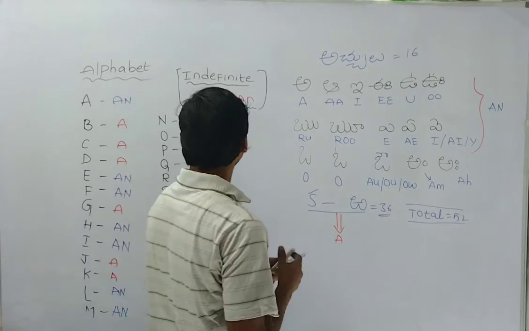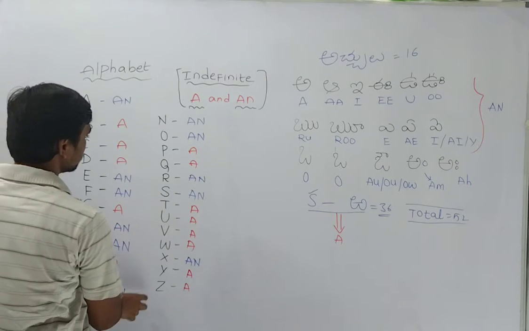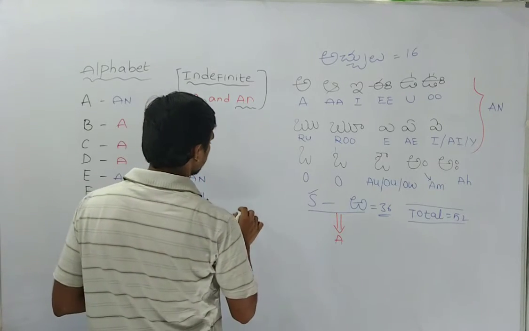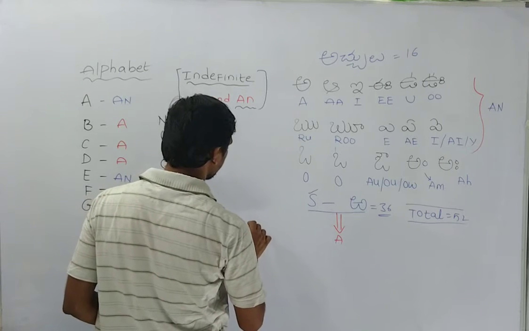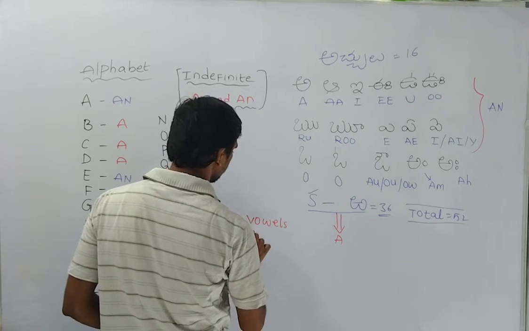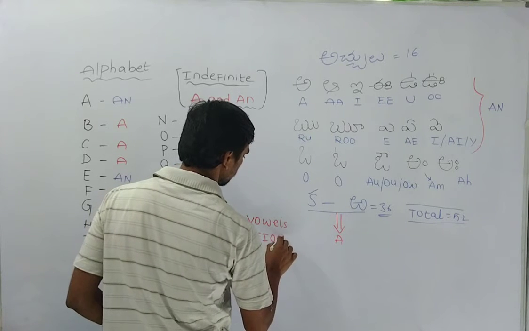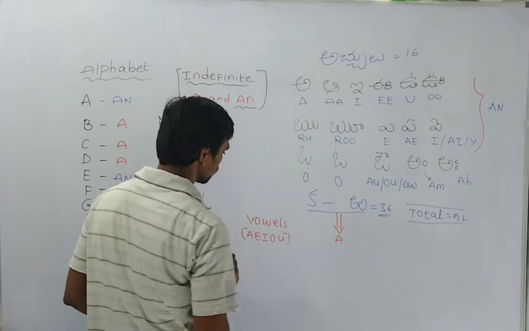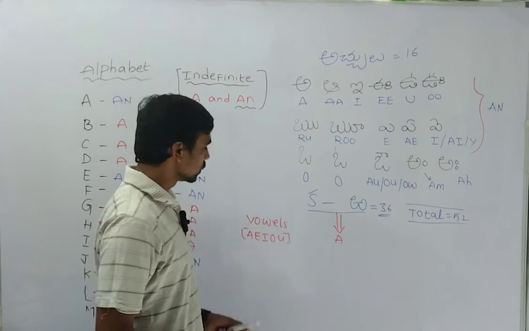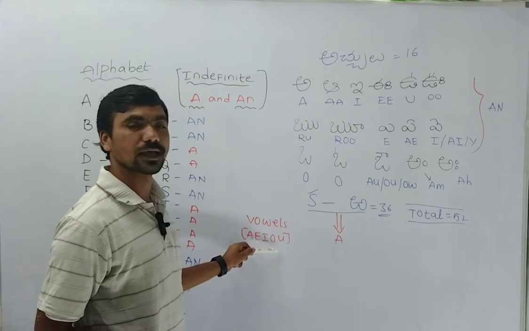Understood? So guys, so how many? 1 2 3 4 5 6 7 8 9 10 11 12, there are twelve letters with an sound, which are in vowel sound. Vowel sound what? A, E, I, O, U. Actually this is the vowel sound, but if you know this, you can easily identify, so I did not tell anything, I just explained all this, then I wrote this.